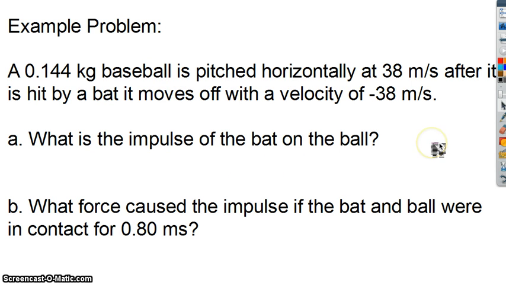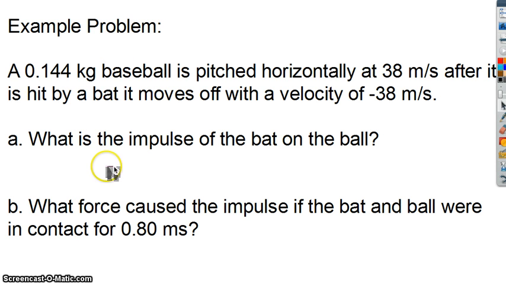Okay, so if we look at an example problem, how do we use this impulse momentum equation? If we look at a baseball again, which is pitched horizontally at 38 meters per second, and then after it's hit by a bat, it moves off with a velocity of negative 38 meters per second. The first question is, what is the impulse of the bat on the ball? Well, the impulse is going to equal the change in momentum.